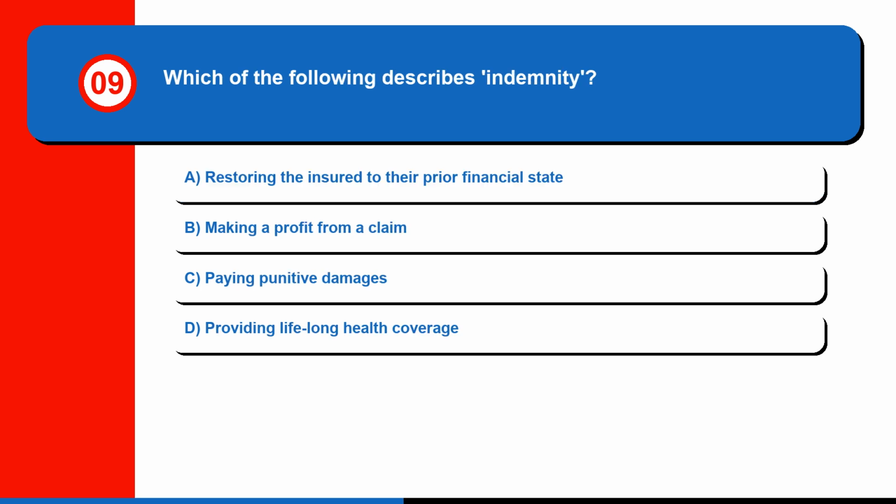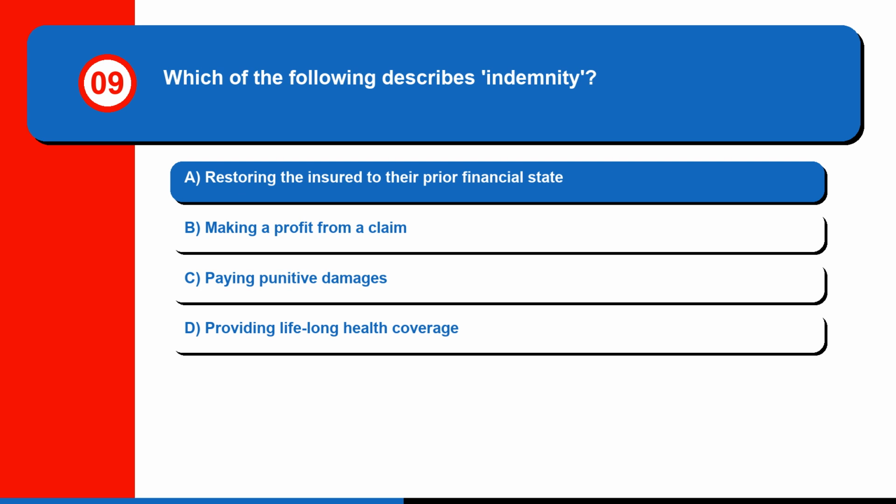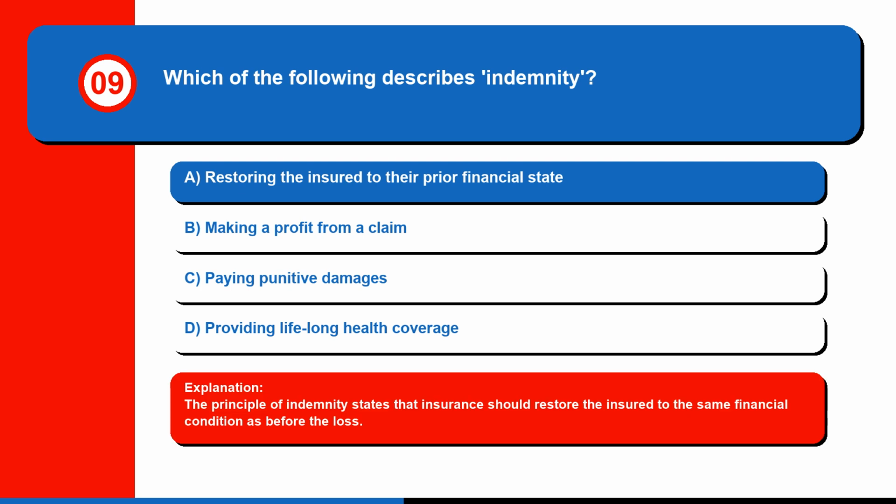Question 9. Which of the following describes indemnity? A. Restoring the insured to their prior financial state. B. Making a profit from a claim. C. Paying punitive damages. Or D. Providing lifelong health coverage. The correct answer is A. Restoring the insured to their prior financial state. The principle of indemnity states that insurance should restore the insured to the same financial condition as before the loss.